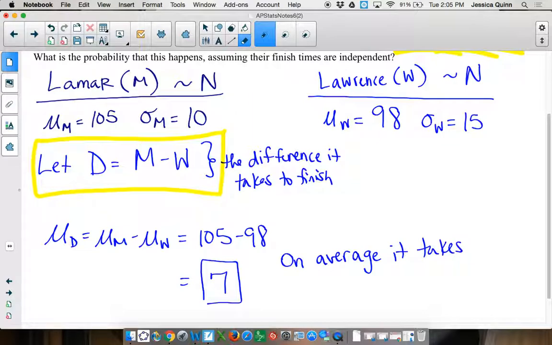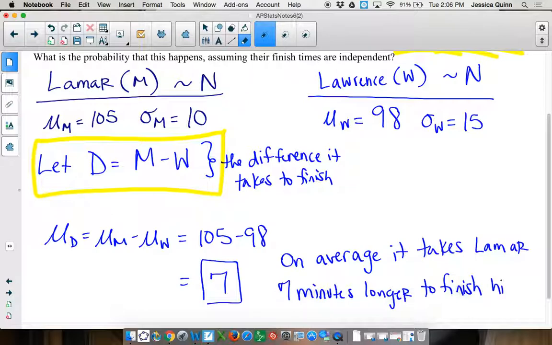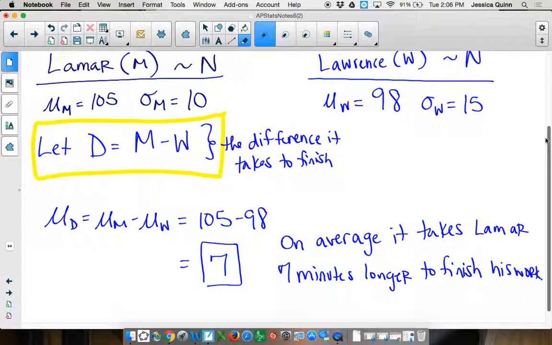Okay, so on average it takes Lamar 7 minutes longer to finish his work. So on average, they're finishing 7 minutes apart, and Lamar is taking longer.